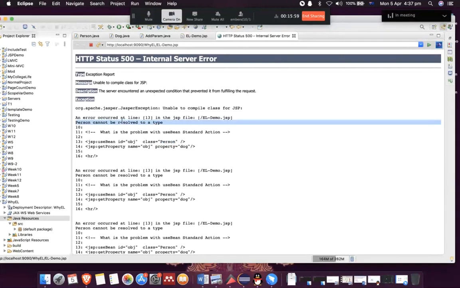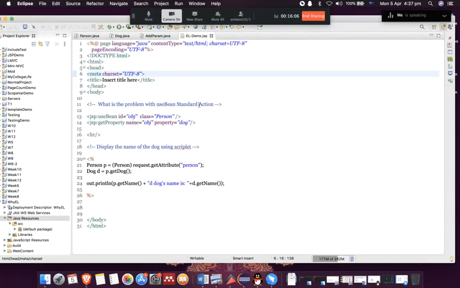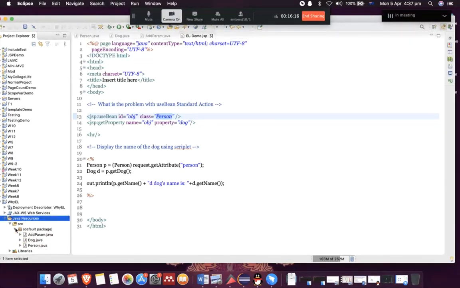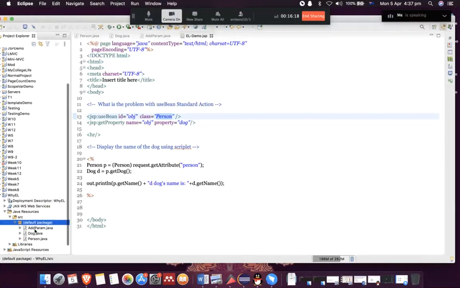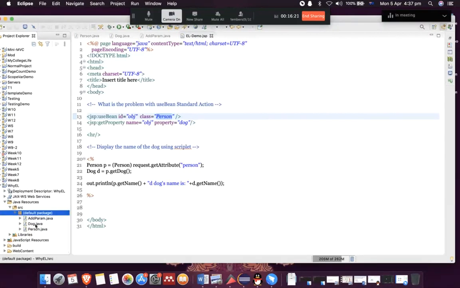Okay, it cannot find type called person. Let's go back and see what is wrong. If you guys can find out the problem on line 13, let me see if I have mistyped it. Class person, it's in a default package, right? Anybody can find out what the problem is?